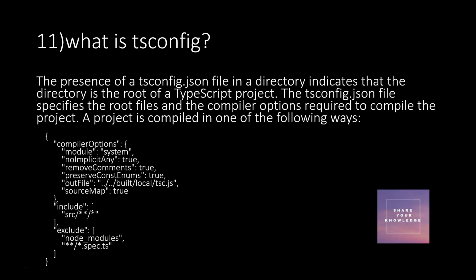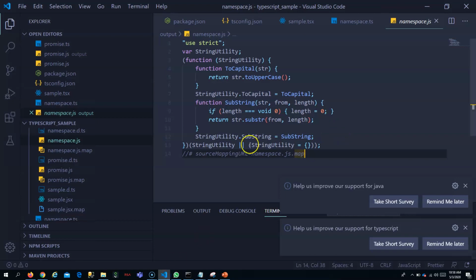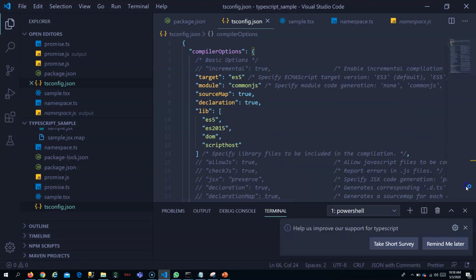Using the transpiler which it has, it converts your TypeScript to JavaScript. Through this file, you can give options to TypeScript. You can tell it what module it has to convert to, where it has to put all your transpiled files, whether it has to create the source map, and what files it has to transpile. Everything can be told to TypeScript by means of this file. You will see this file here normally, and it gets created once you install TypeScript.